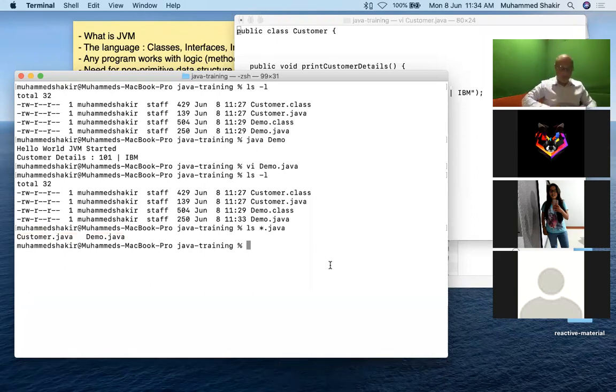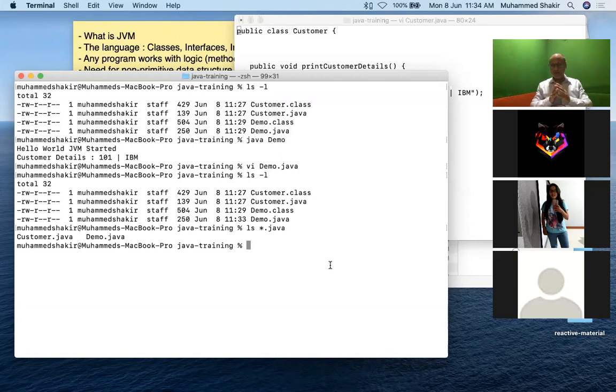We still have 6 minutes for this meeting. Please understand this point. You will come across the statement that Java is a platform independent programming language. Platform independent is that it works on Mac, it works on Linux, it works on Windows, it works on any Unix based system. So it is independent of the platform.